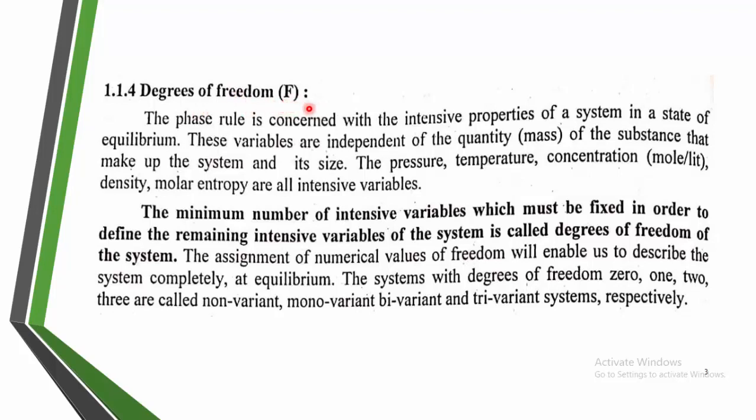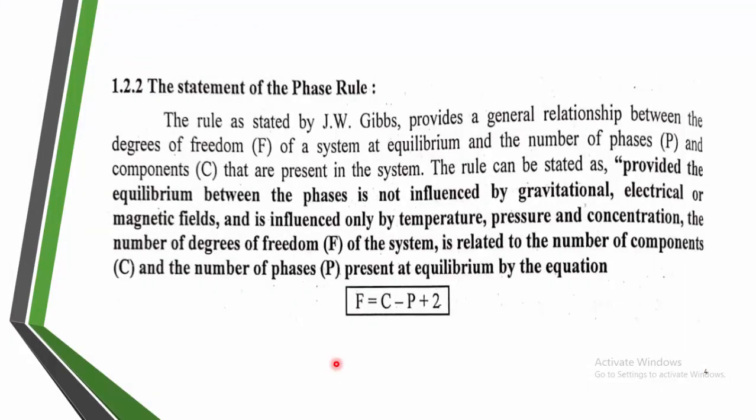It can be calculated with the help of the phase rule, which we are going to see on the next slide. Next is the phase rule. What is the phase rule? The phase rule, stated by J. W. Gibbs, provides a general relationship between the degrees of freedom of a system at equilibrium, the components, as well as the phases present in that system.